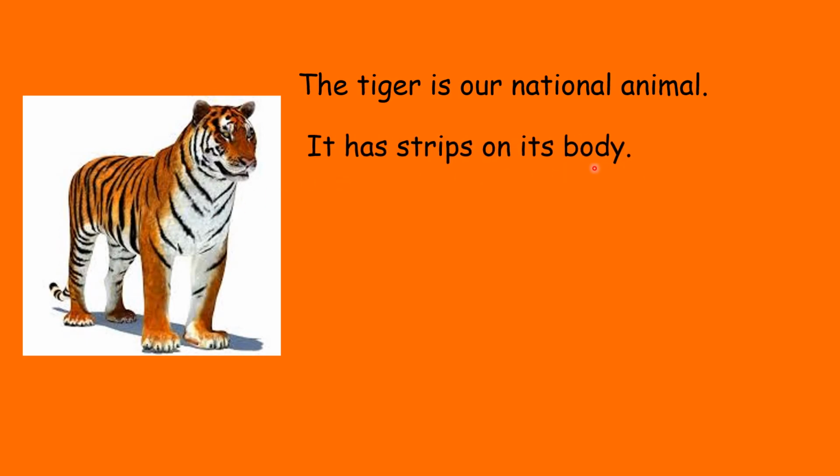Now children, I have told you earlier that instead of writing the tiger every time, you can use the pronoun it. So you can write it has stripes on its body. Now you can also write the color of the stripes: it has orange and black stripes on its body. Even there is a little white here in the front. So you can describe the tiger even using its color.